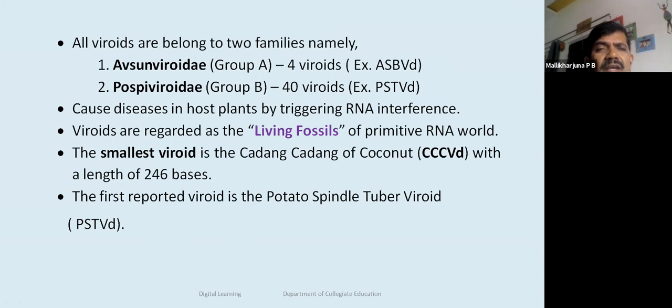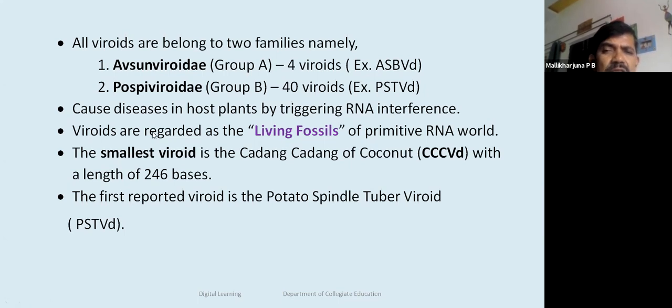All viroids belong to two families, namely Group A and Group B. Group A is known as Avsunviroidae, which includes only four varieties, among them avocado sunblotch viroid. Pospiviroidae is the major family with about 40 different types of viroids.